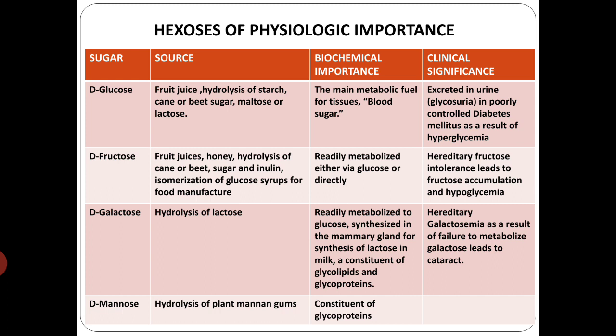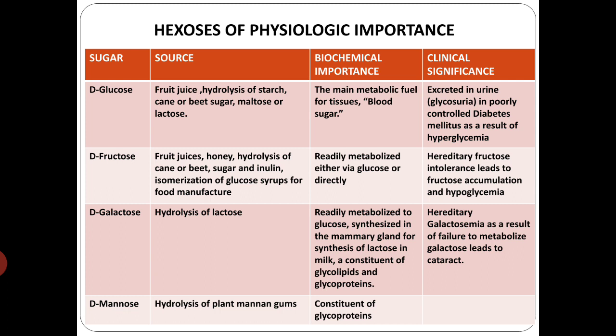Okay, so I have this tabular column which is showing the sugar, type of sugar and its sources and its biomedical or biochemical importance, and their clinical significance. Coming to the first one, glucose. The sources are your fruit juice, hydrolysis of your starch, cane sugar, beet sugar, maltose, or lactose.